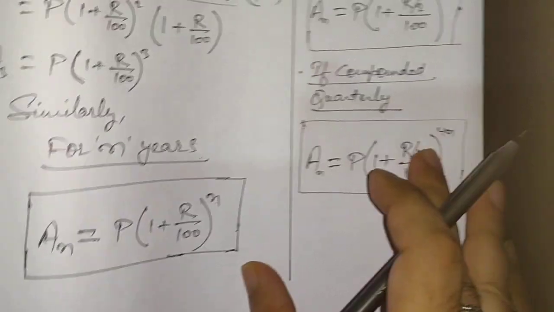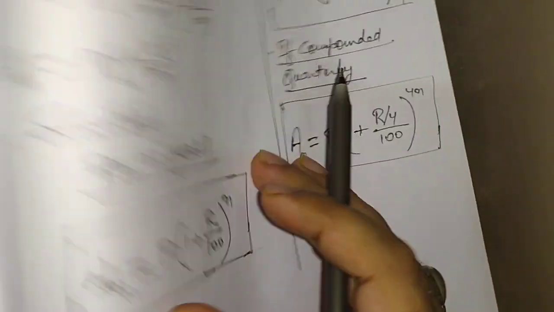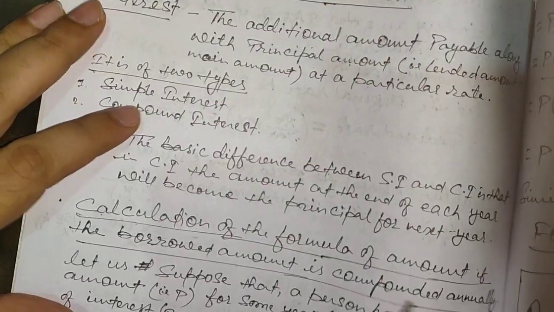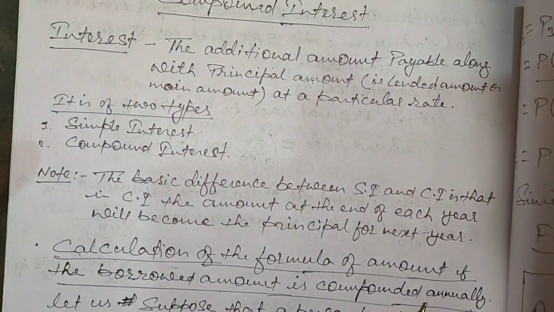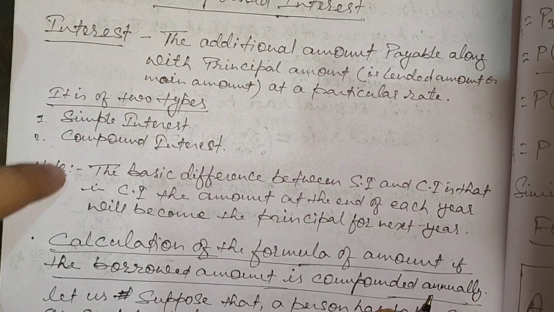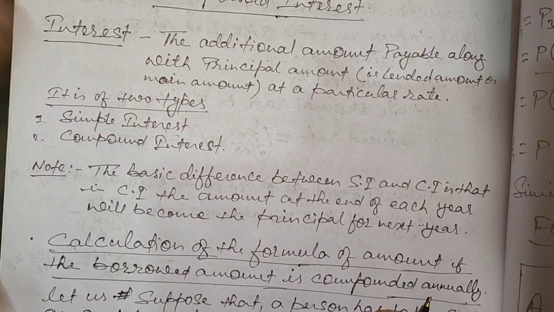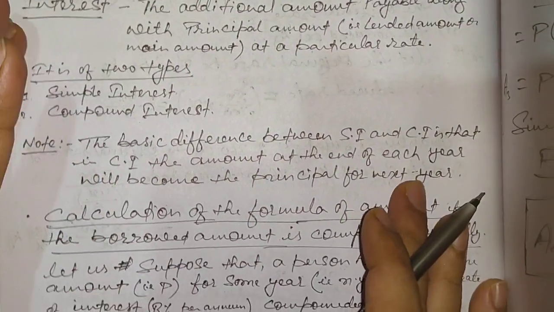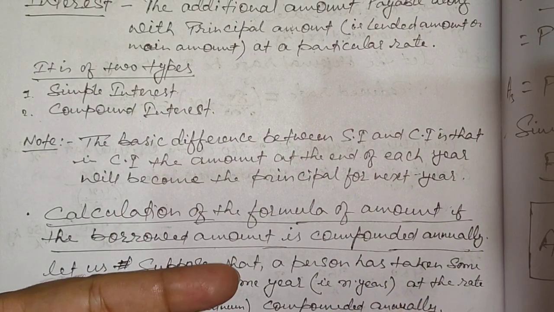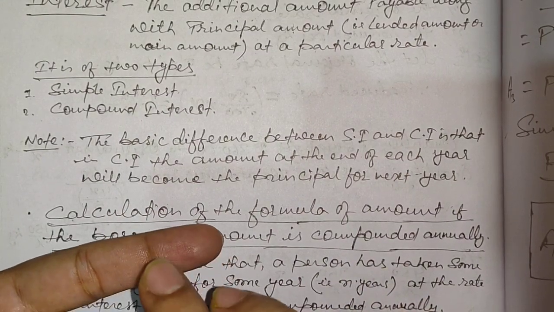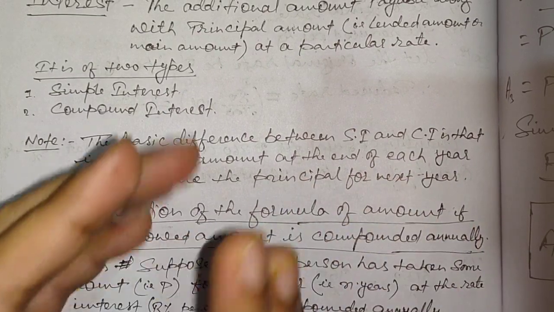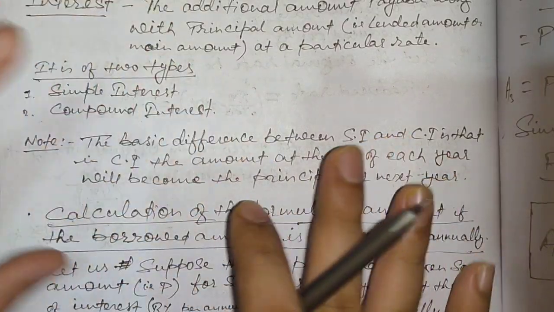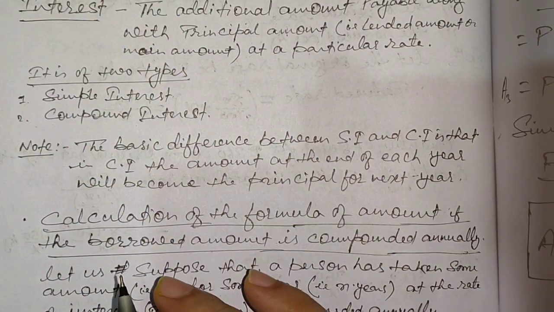Let me recapitulate the things we discussed. First of all we saw what interest is. Then we saw simple interest and compound interest, the 2 types. We already know about simple interest, that's why I have not discussed it a lot. The basic idea of compound interest is that the amount for the previous year is going to be the principal for the next year. This is the basic concept. If we understand this, then we can solve each and every type of compound interest problem.